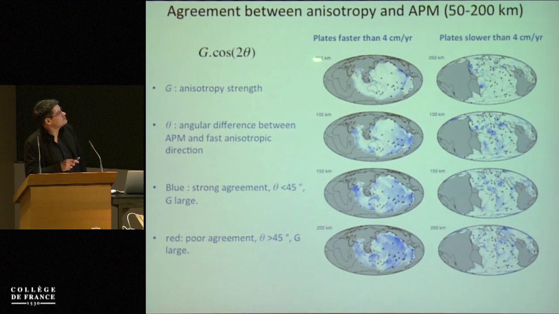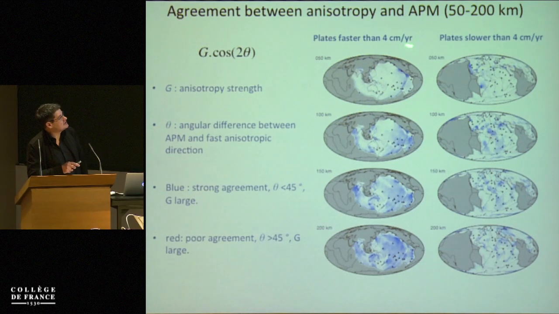So on the left, the maps of the plates that are faster than 4 centimeters per year, the threshold value that we have seen on the previous slide. On the right, the plates that are slower than 4 centimeters per year. And you can see that the blue regions correspond to the regions where the anisotropy correlates with the absolute plate motion, the white regions where it does not correlate. You can see that the blue region covers young oceanic regions at 50 kilometers depth.